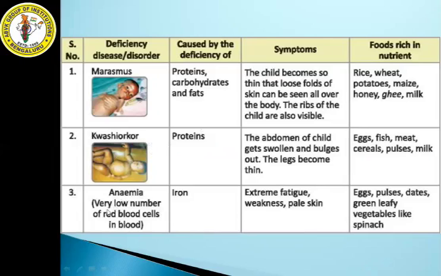Okay. And the next disease, anemia. What is anemia? It's a very low number of red blood cells in the blood. If your red blood cells become weak in your body, then you will be affected with anemia. How will you get anemia? By deficiency of a particular mineral, that is iron. If you don't have iron content in your body, then you will be affected with anemia, and the symptoms are extreme fatigue, weakness and pale skin.